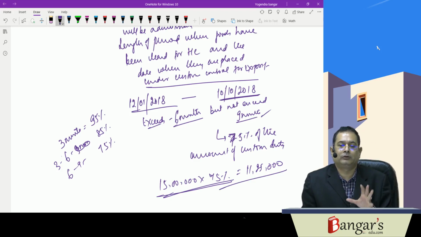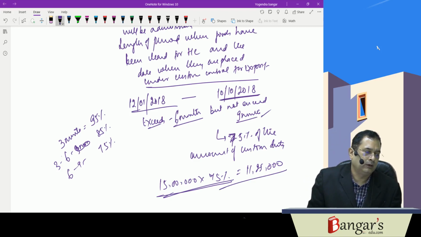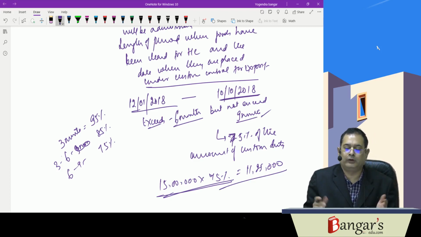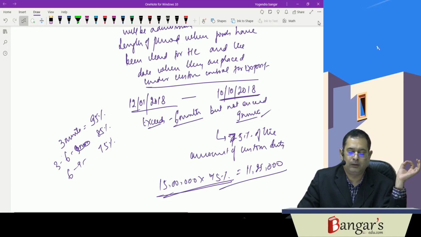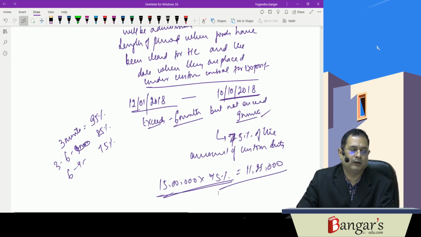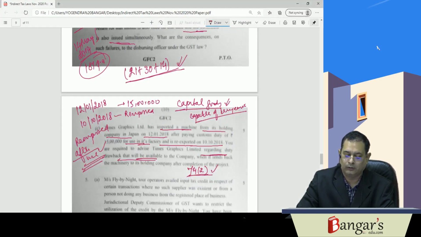So the goods must be capable of being easily identified. Since this is machinery, it must be capable of being easily identified. The same has been taken into use and then subsequently exported. Therefore, the provisions of section 74(2) will be applicable. For the calculation part, you can go through the same. You refer to 74(2) here. So this was one question which we have discussed about this duty drawback, which was asked for 5 marks. So you have to write the provisions also, and then calculate the amount of drawback.